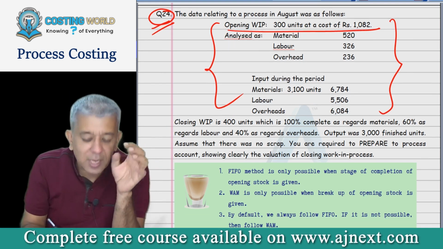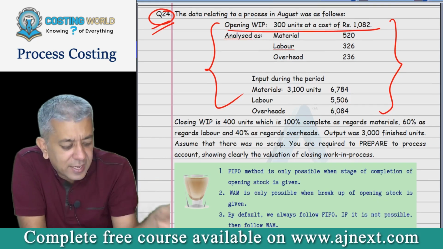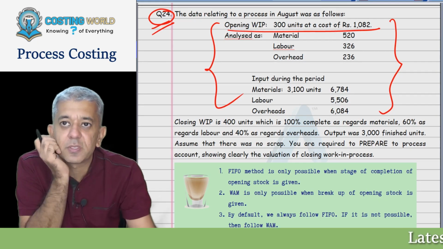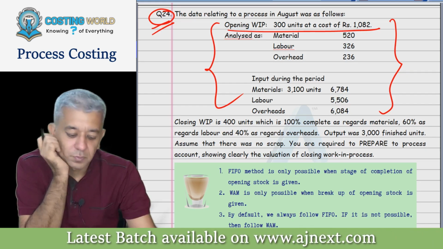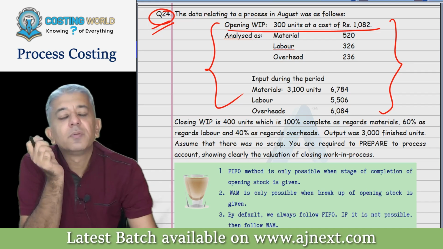Now, just do one thing. In your notebooks, you write down one line first, and then I guess I can continue. You write down one line first, please. Write down: Question number 24.